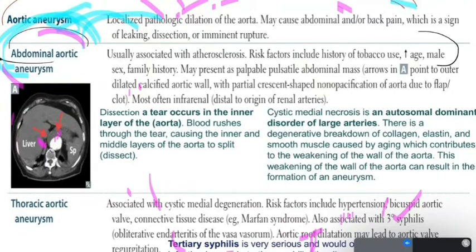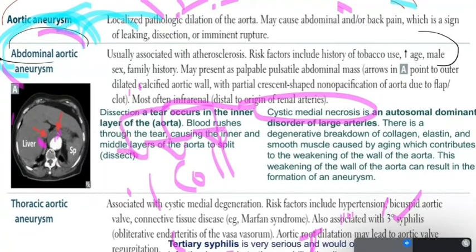the wall. So of course, you can understand that if some people have cystic medial necrosis, there's a breakdown of the collagen, less collagen. There's damage that happens to the collagen, to the elastic fibers, and the smooth muscles as well.